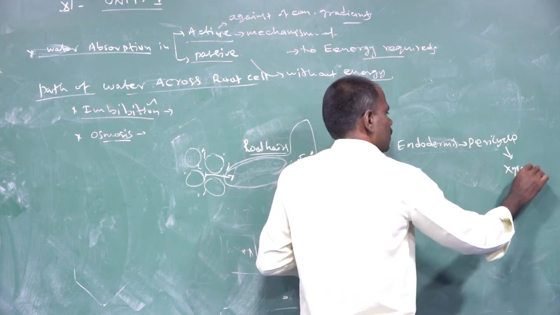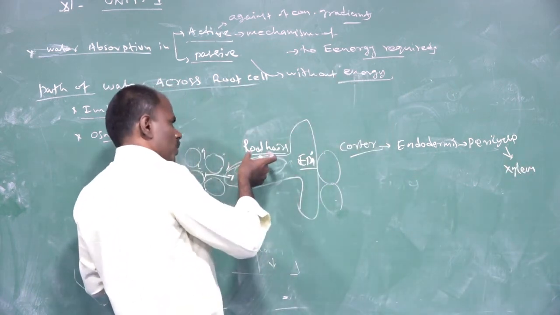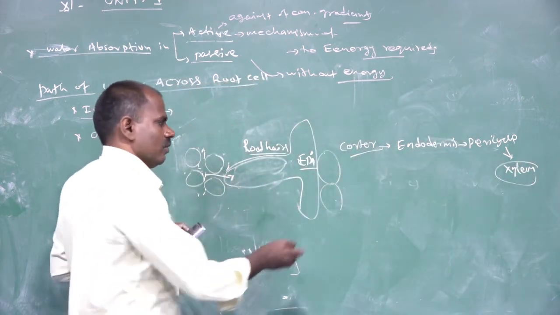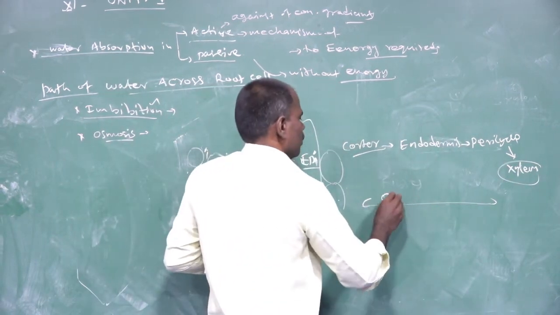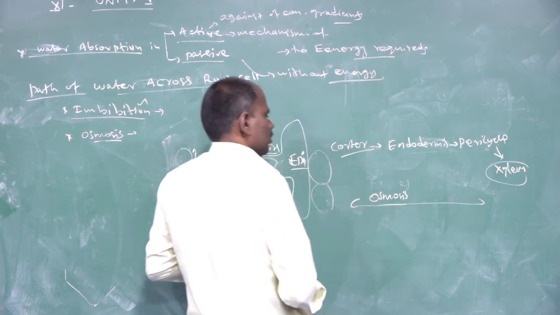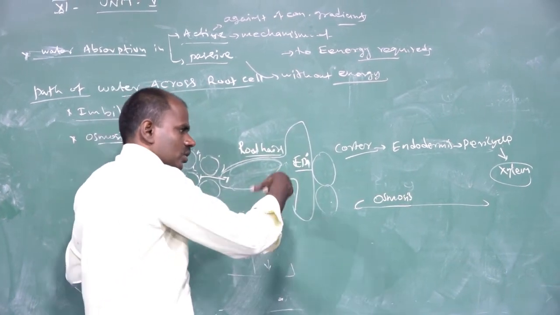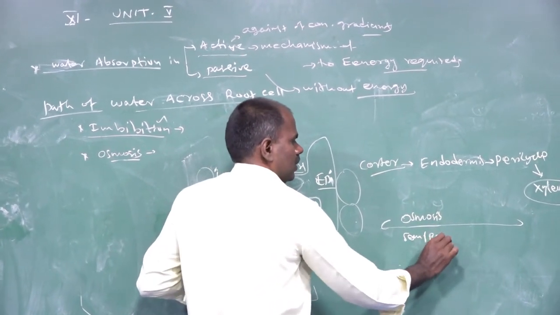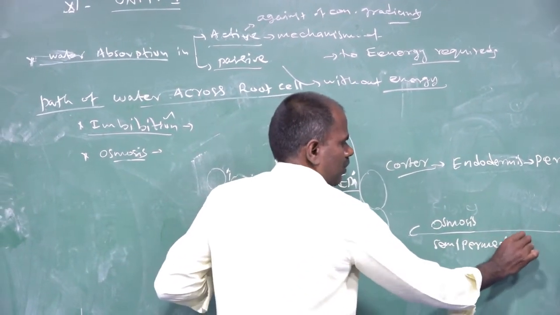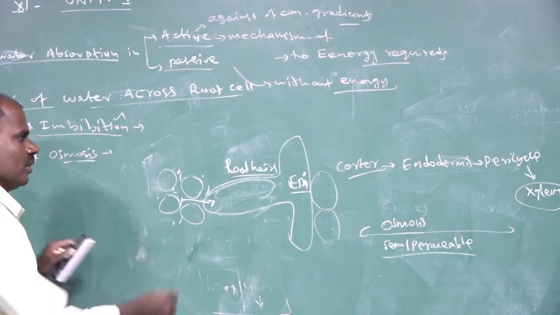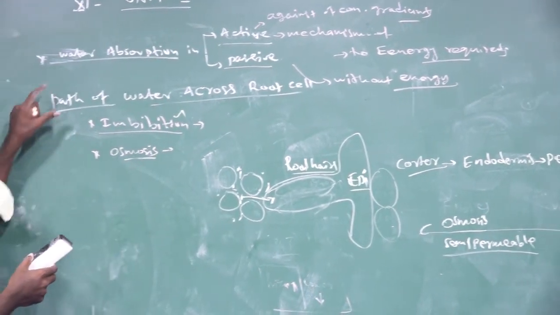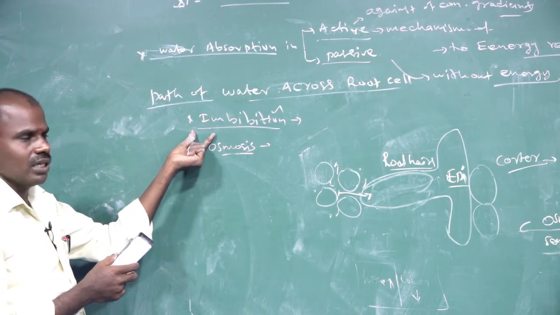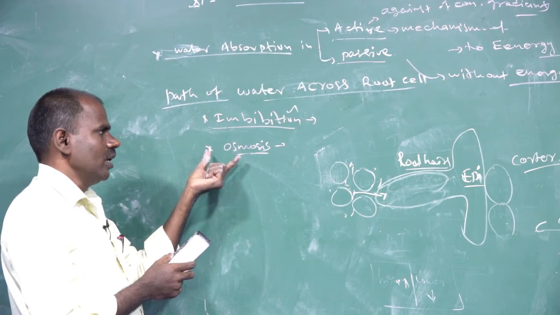The water molecules reach from the root hair zone to the xylem elements, and this process involves osmosis. In osmosis, water molecules move from higher concentration to lower concentration with the help of a semi-permeable membrane. So the path of water across root cells is a two-way process: the first is imbibition and the second is osmosis.